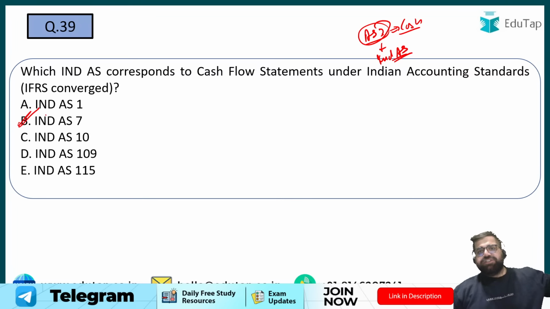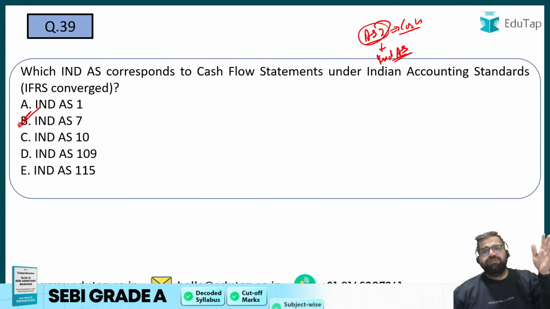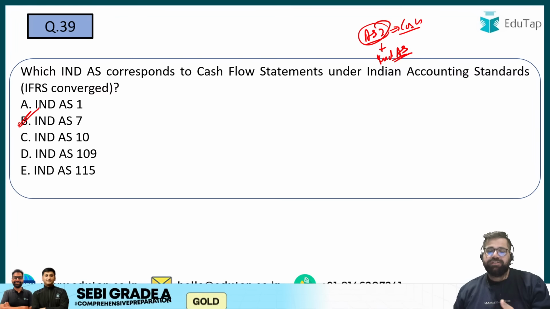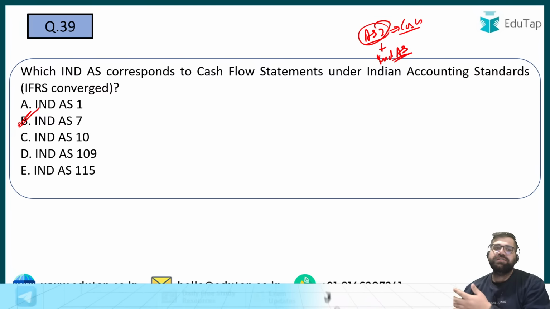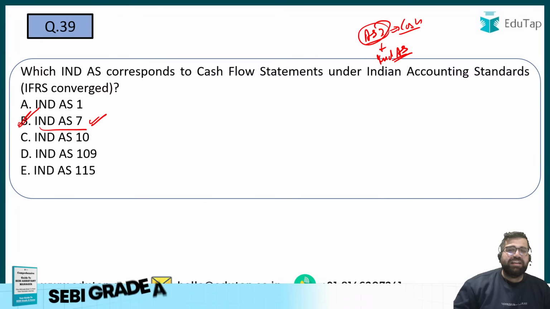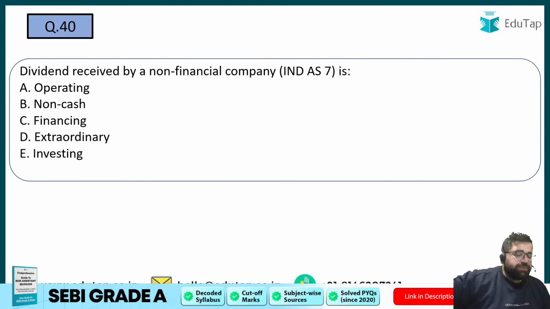So it's like AS, which talks about the Indian accounting perspective, but your Indian accounting standards have been converged from International Financial Reporting Standards, which is your IFRS, a globalized concept, so more international investors will be able to understand Indian accounting standards because these have global compatibility. So Indian accounting standard 7 is the correct answer. And please remember those accounting standards which are there in your syllabus. AS2, AS9, AS10, AS11, AS13. These should be on your fingertips. Right? Now let's move to 40th.